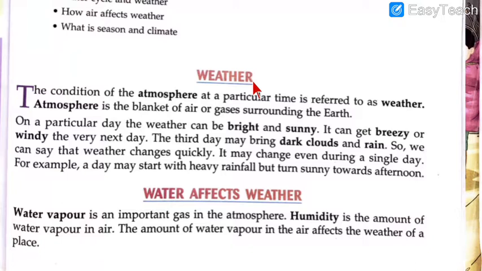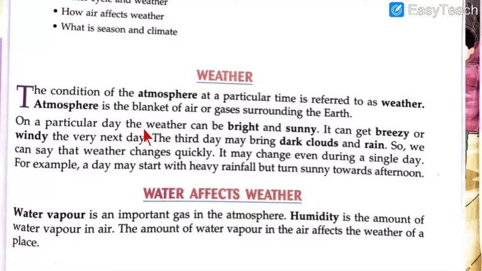Weather. Now this word might be new for you, or you might not be able to remember it, but now you will be able to. Let's see. The condition of the atmosphere at a particular time is referred to as the weather. Atmosphere is the blanket of air or gases surrounding the earth. See, the words used here are very easy for you to understand. You can easily keep that concept in your mind if you read this.